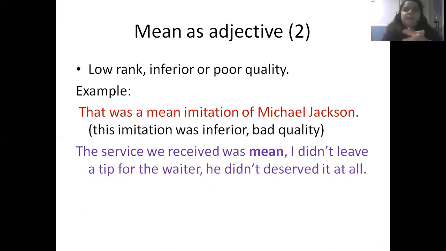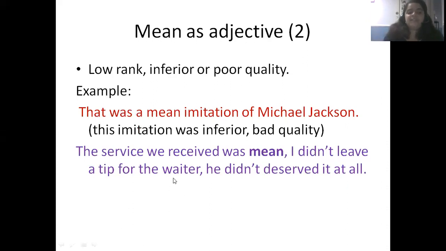Also, for example, for art, paintings, you can say that is a mean painting. And if you paint, you don't want anybody to describe your art with that word, because that means it's a low rank, and it's not a good quality piece of art.